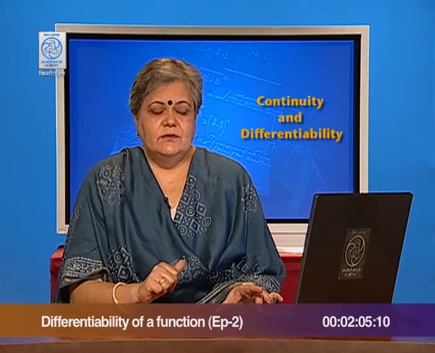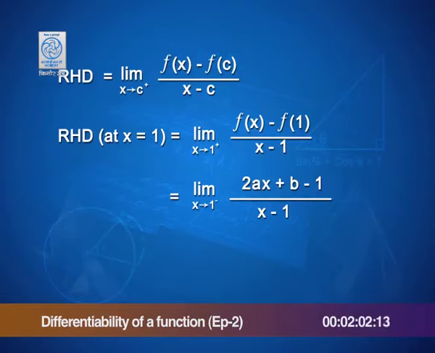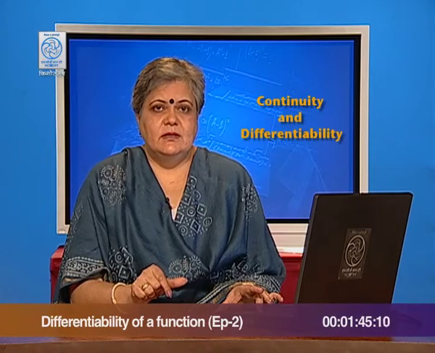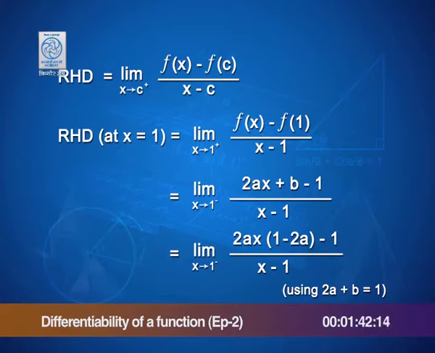What about the right hand derivative? The right hand derivative can be processed in the same manner, making sure that when you replace f x, you follow the definition which said that f x is 2ax plus b when x is greater than 1. Now, we need to figure out how to find this limit, and that is where we use the idea that 2a plus b is equal to 1, and therefore the limit simplifies to just the limit of 2a, which is the constant 2a.